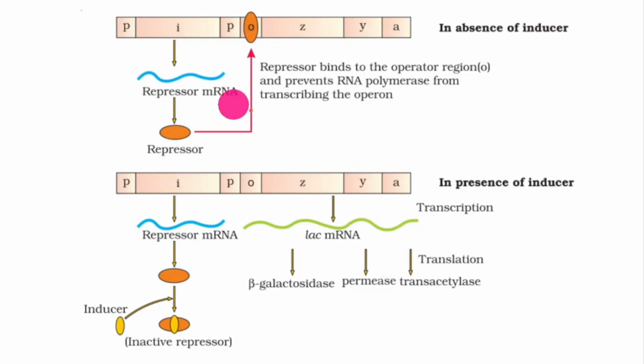So this diagram explains why glucose and galactose cannot serve as inducer of Lac Operon, because only lactose can bind to the repressor, and once the repressor is bound by lactose, it cannot bind to operator.